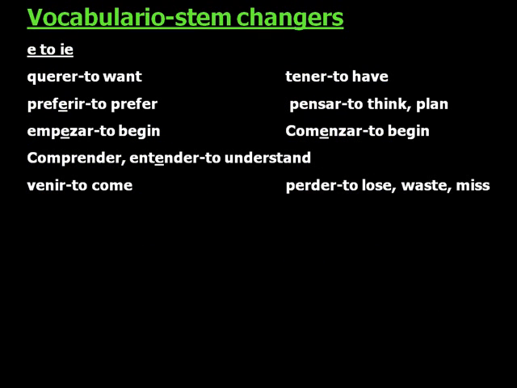Students, you need to know which verbs are the stem changers and what they mean. First, let's go over E to IE. Querer, to want. Preferir, stem change the second E, to prefer. Empezar, stem change the second E, to begin. Comenzar also means to begin. Comprender and entender, to understand. Venir, to come. Tener, to have. Pensar, to think or plan. And perder, to lose, waste, or miss.